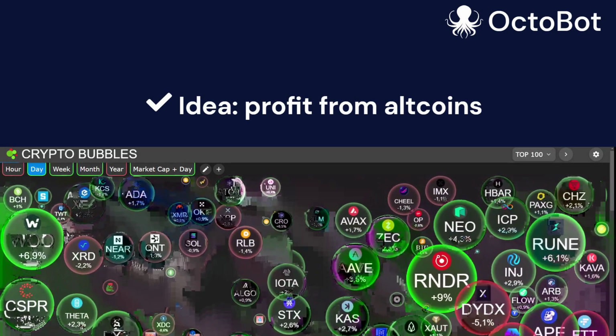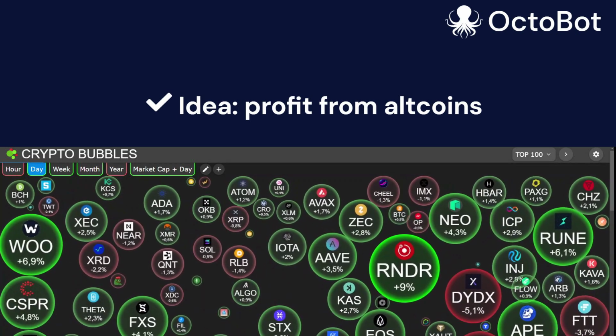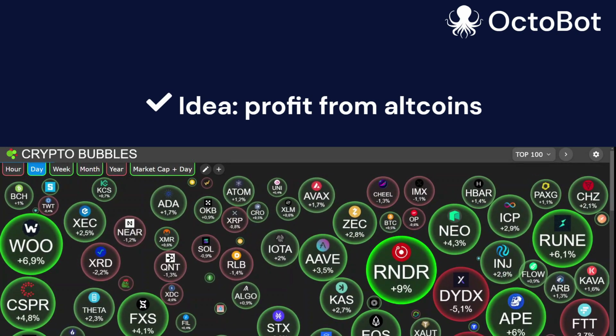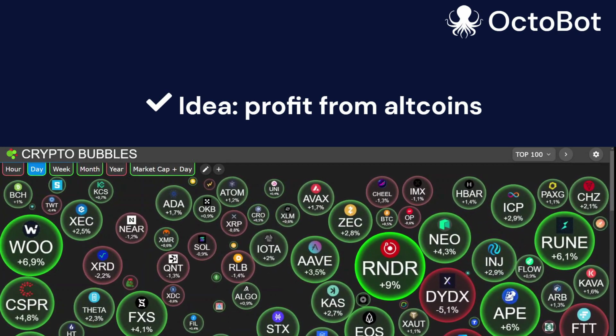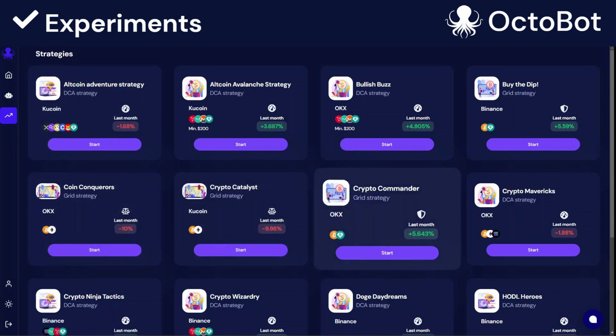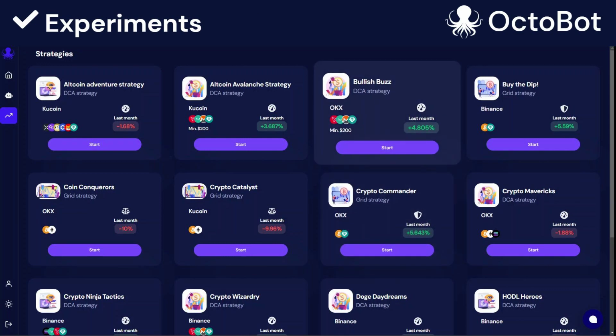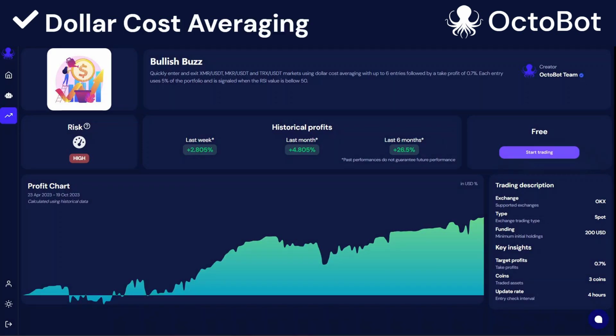Let's talk about the idea of this strategy. Our goal is to make profits by trading altcoins. However, we want to do that while minimizing risks, because trading altcoins can be very risky. At OctoBot Cloud, we are always trying to find new ways to trade. We've been experimenting with many types of strategies, and it turns out that we have excellent outcomes with what we call Smart DCA strategies.